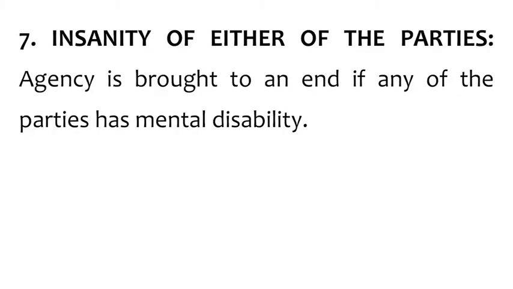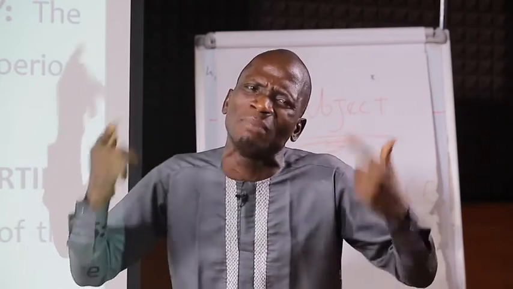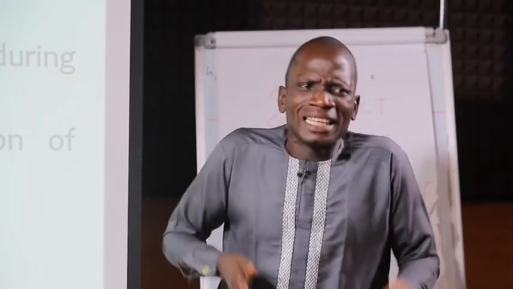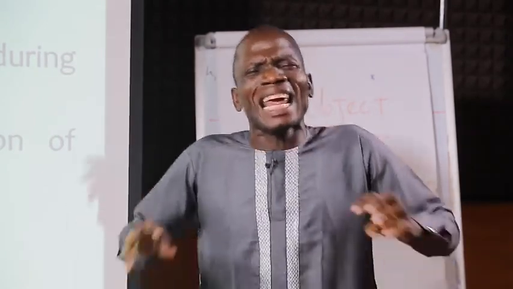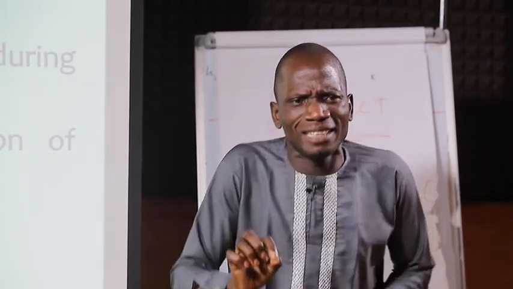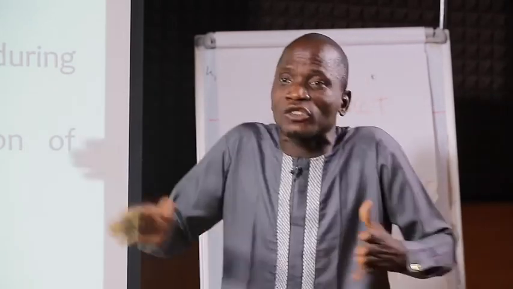The seventh one is the insanity of either of the parties. Agency is brought to an end if any of the parties has mental disability. It could be the principal or the agent. In this regard, that agreement must come to an end. That agency must cease to what? To exist. If the principal is insane or the agent, there is no way the two can work together anymore. Therefore, they may bring such agency to an end.